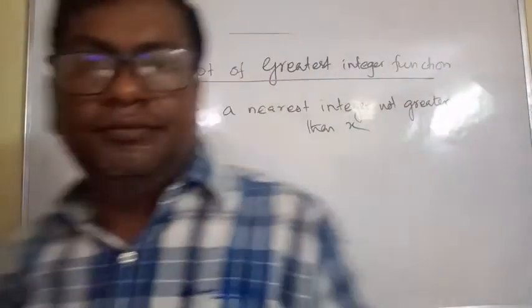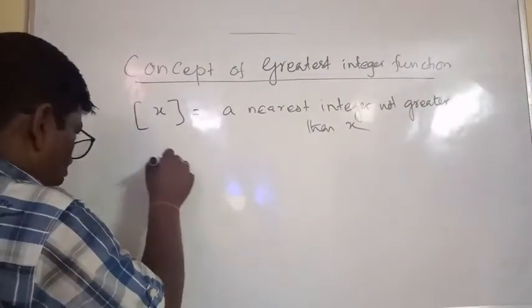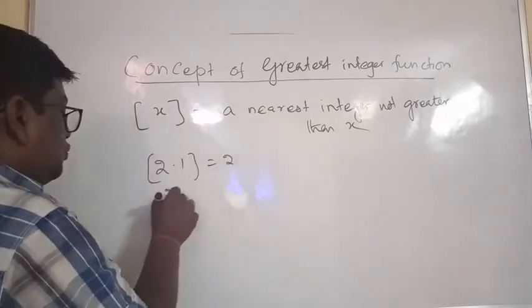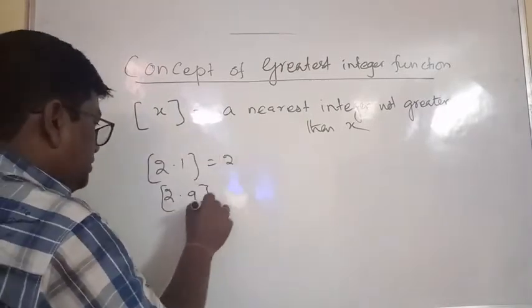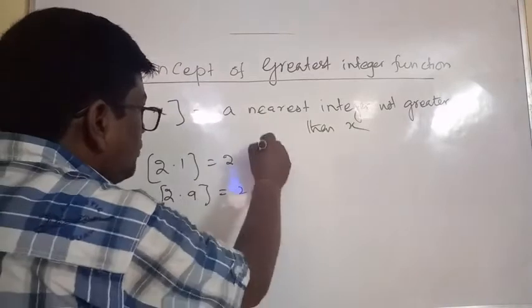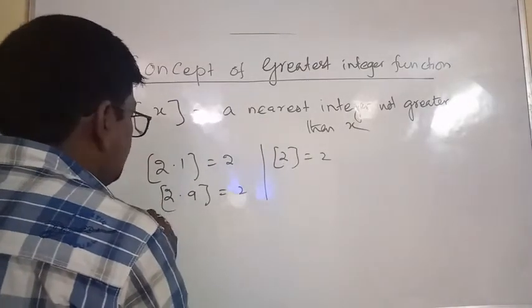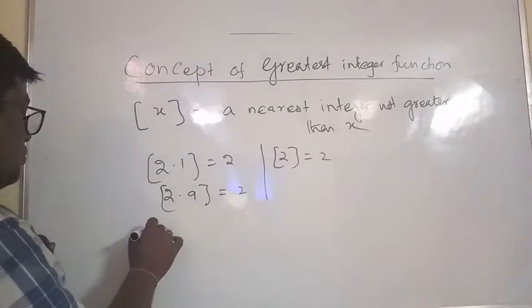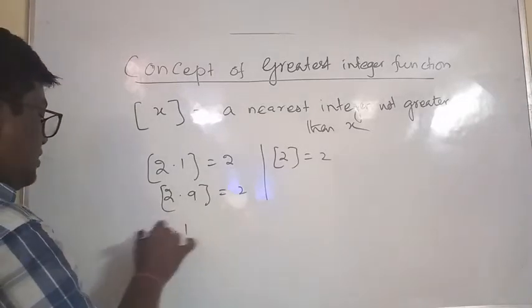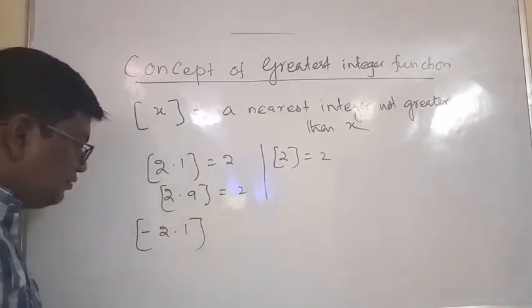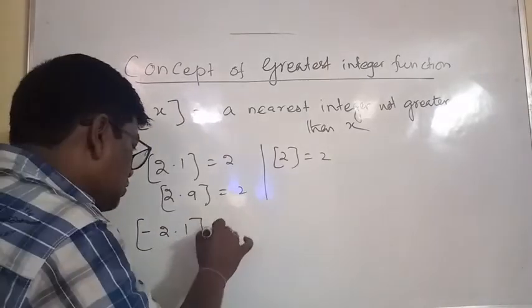For example, [2.1] is equal to 2, [2.9] is equal to 2. Suppose bracketed 2 is equal to 2, right? And suppose minus 2.1, what is this? It is equal to minus 3.